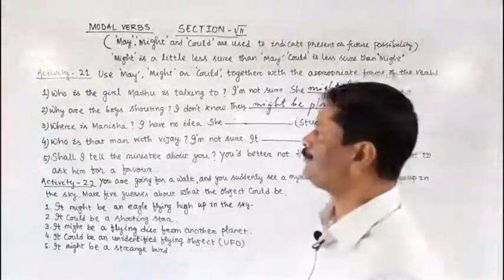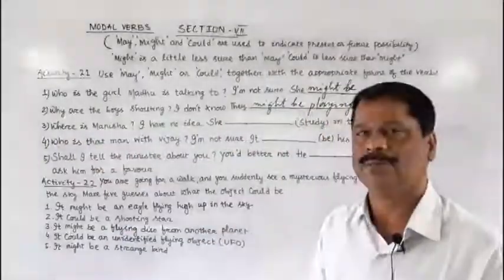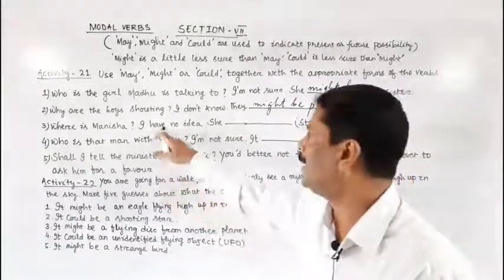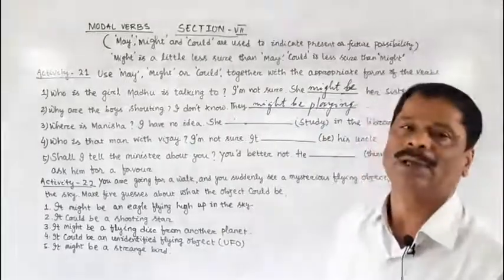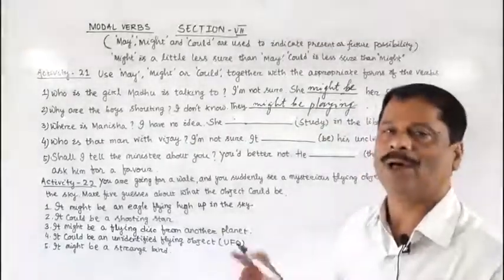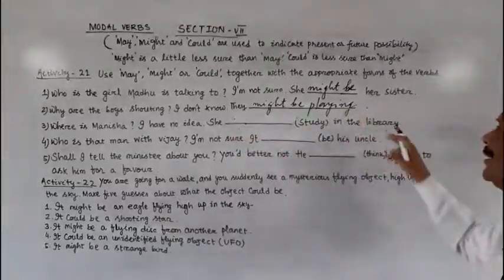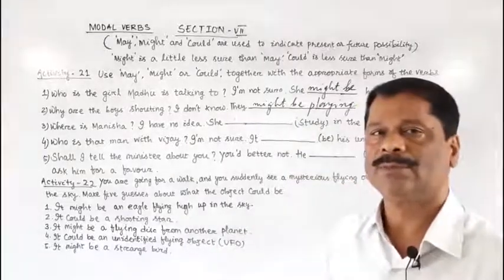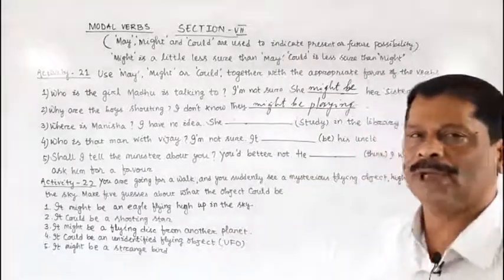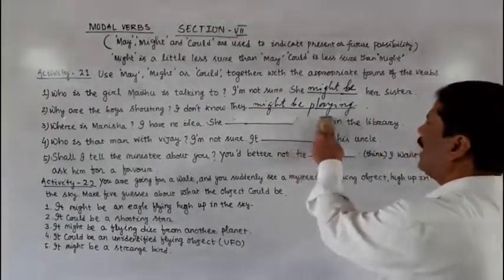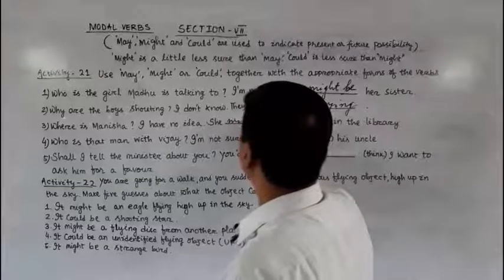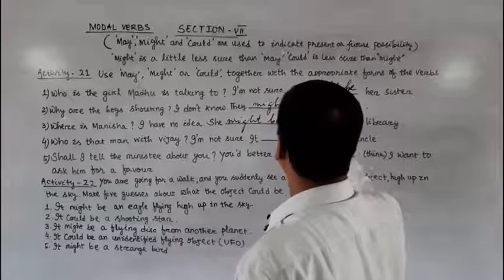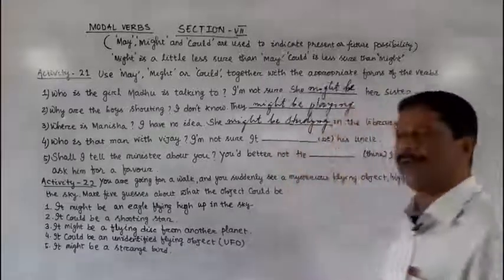Now, next question. Where is Manisha? This question is asked to me, but I have no idea. In that case, I will use the modal might or could. She is in the library. And when one goes to the library, one can guess whether she is studying or going through the newspaper. She might be studying. She might be studying in the library.